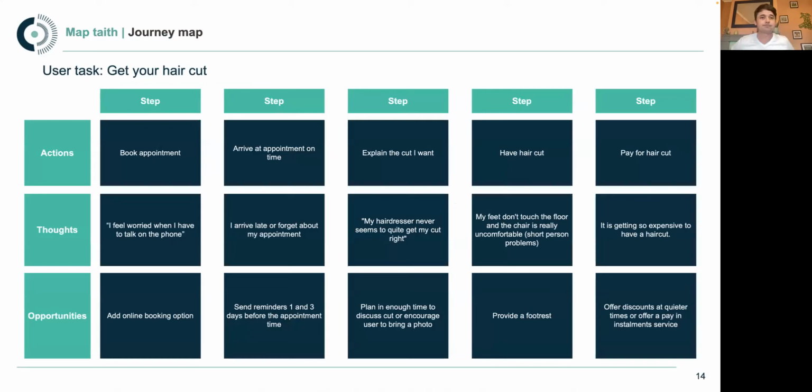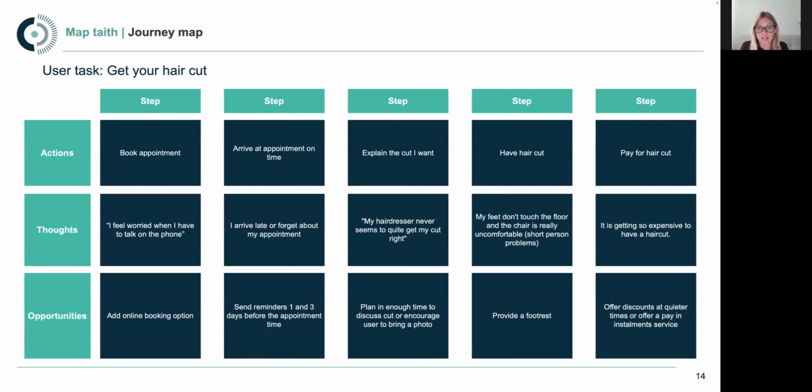Yeah, so what we've got here is an example of what this could look like, and coming back to some of Liam's points from before, there's more than one way of going about this. In the same way we've talked about, you could do this in different formats. There are also different levels of detail that you might choose to put in. We've gone quite high level on this as an example, and we've used this particular format for putting the user journey together. But if you have a look online, you will see that there are lots of other formats and different ways of doing this.